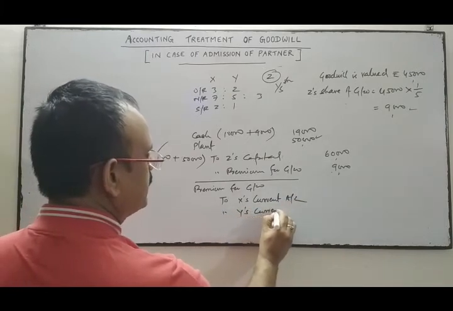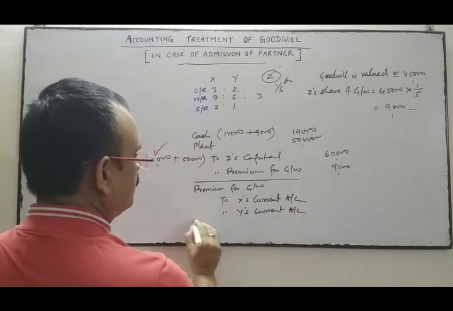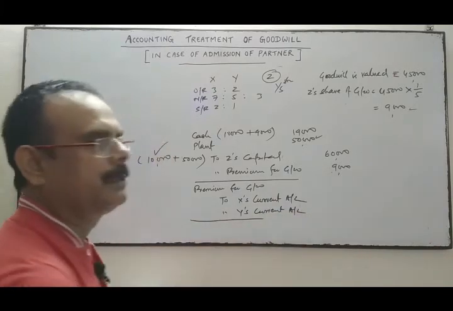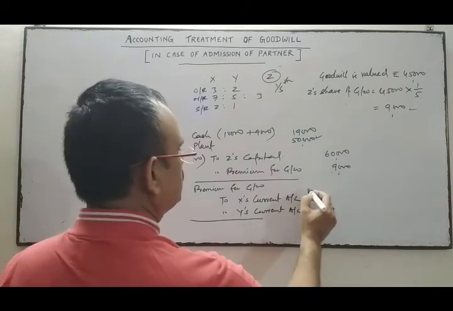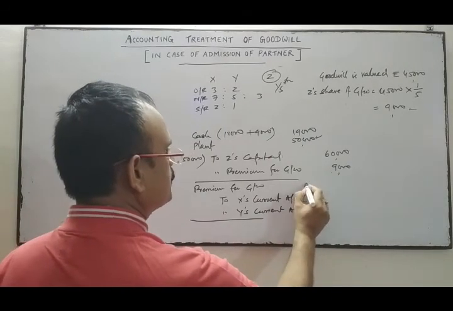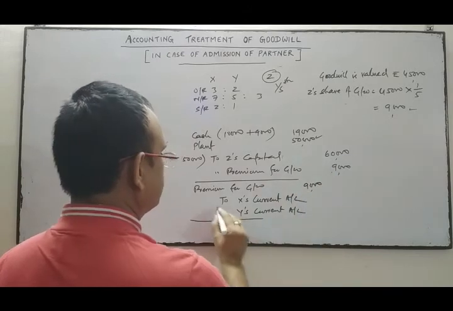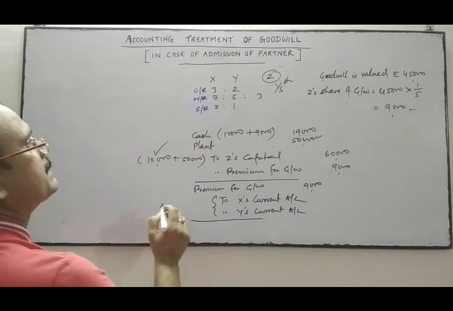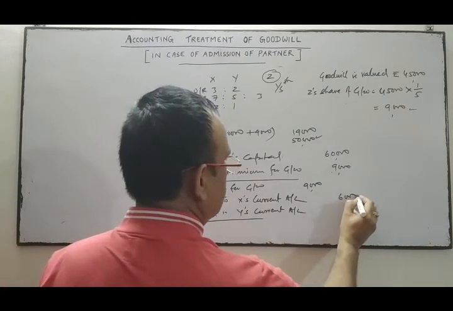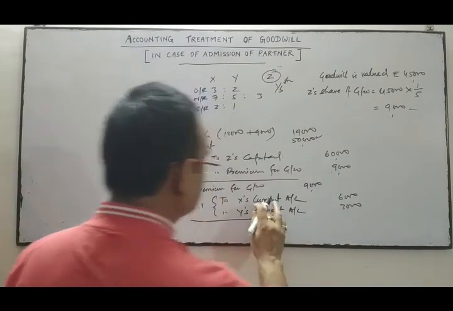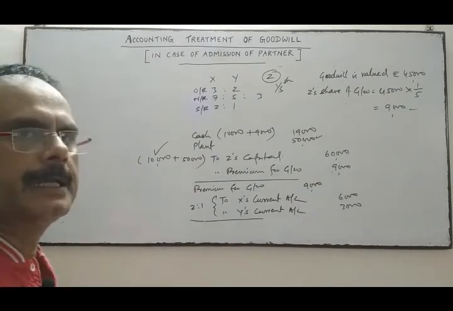If no information is given, then we consider it as fluctuating capital. So here the capital is fixed, so this 9,000 will be divided between the partners in their sacrificing ratio, that is 2:1. So 6,000 and 3,000 respectively to their current accounts.